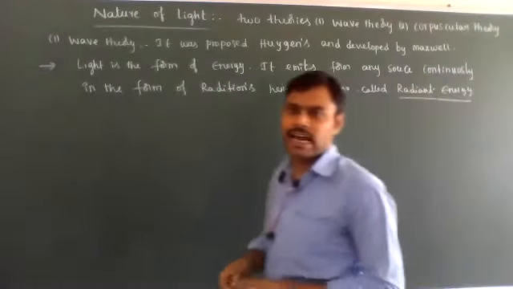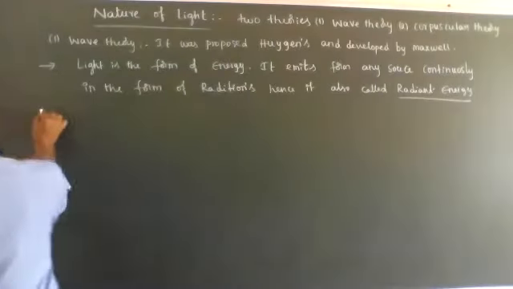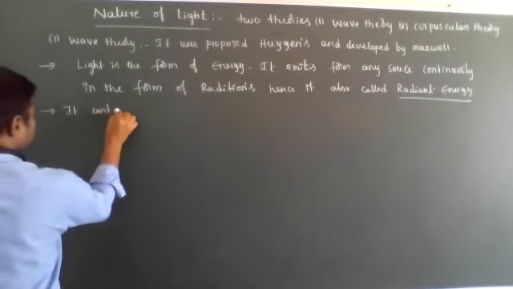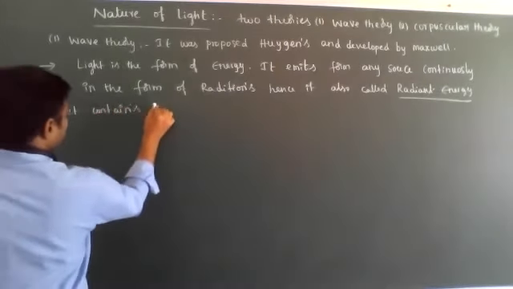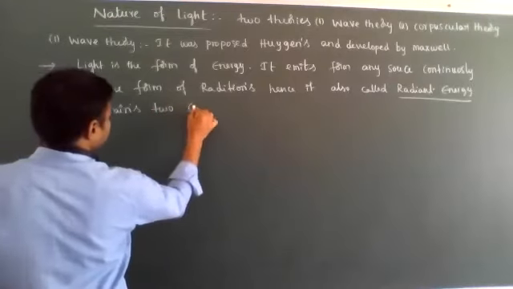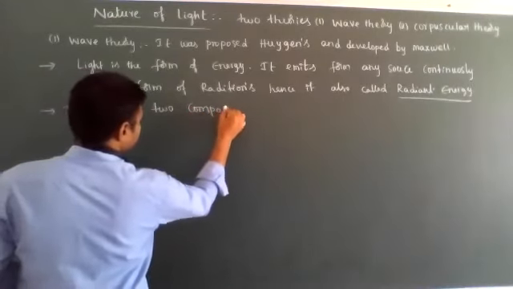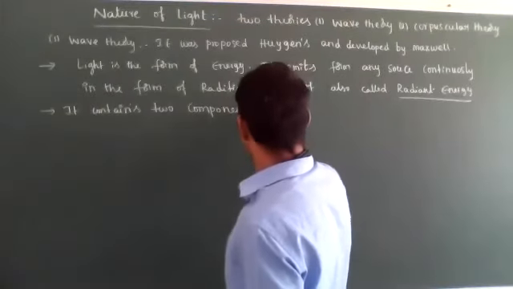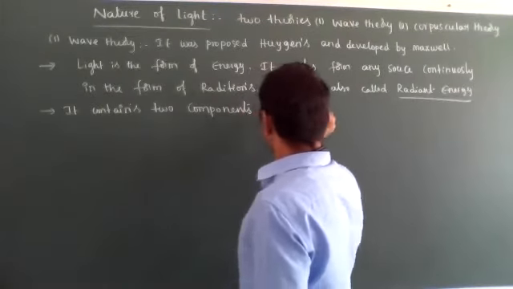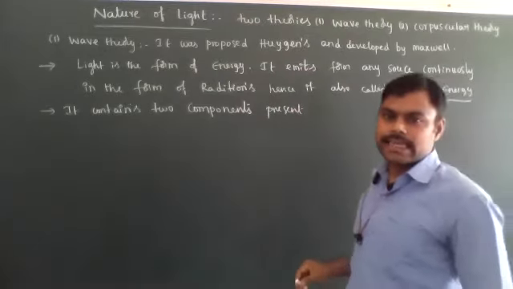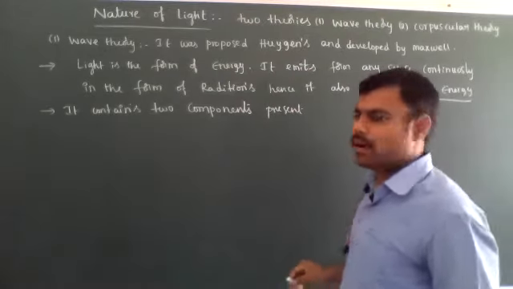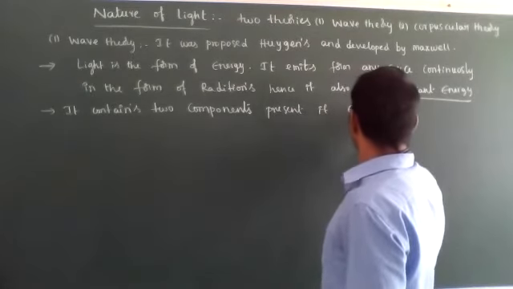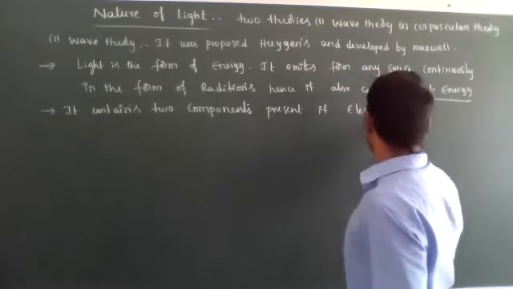This radiant energy or light energy contains two components: electrical components as well as magnetic components.